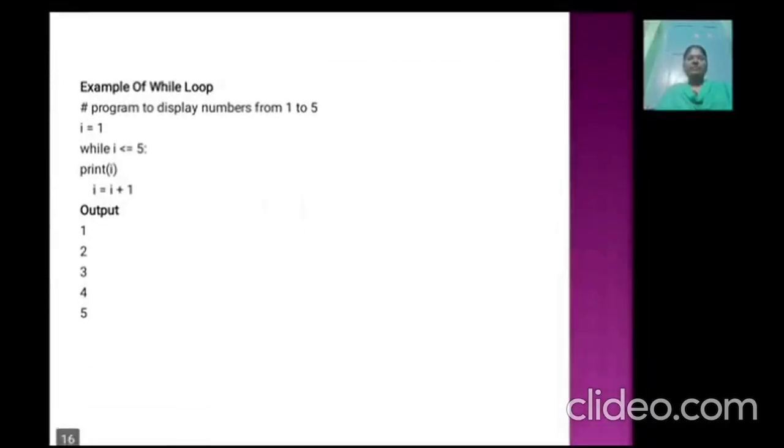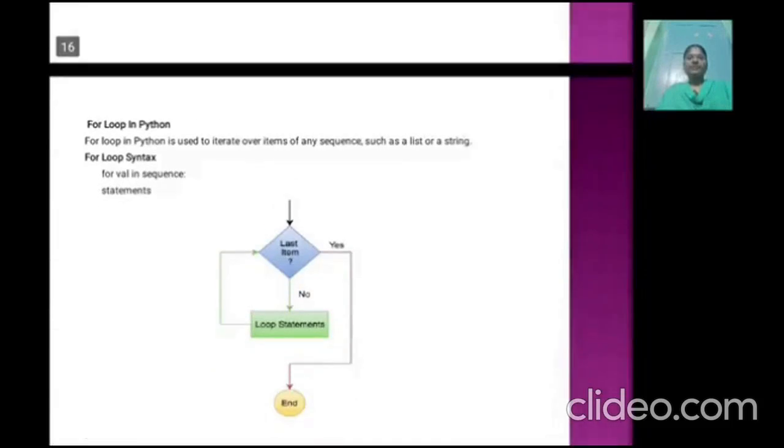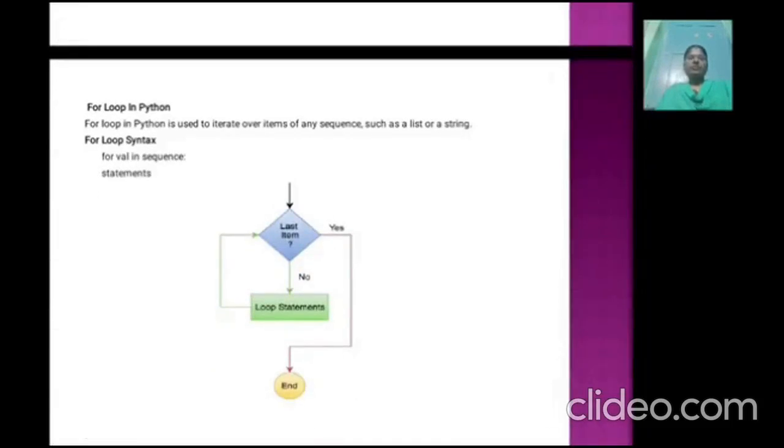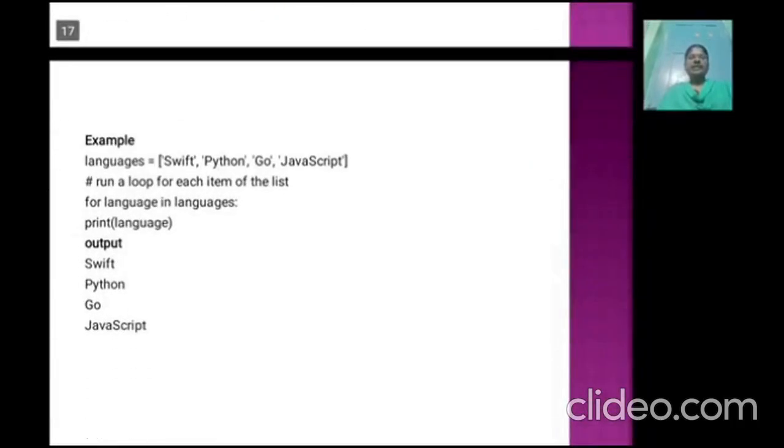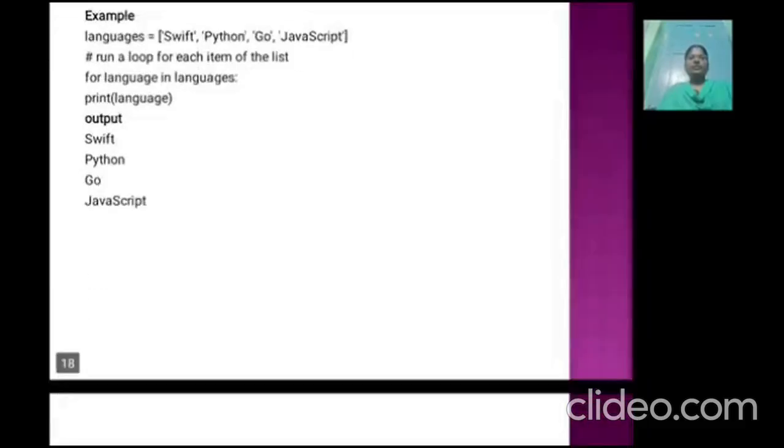One example for the while loop. Then the for loop. Here also, if the condition is true, the set of loop statements is executed. Otherwise, it terminates the loop. This is another example for the for loop.